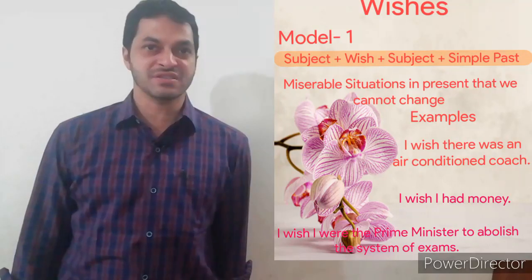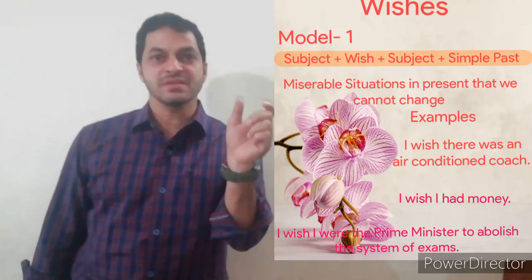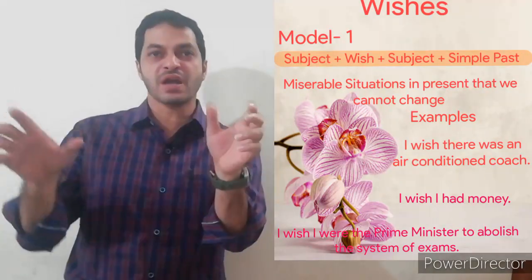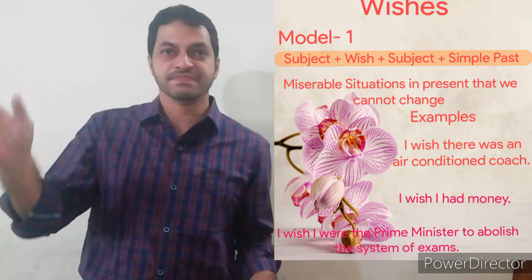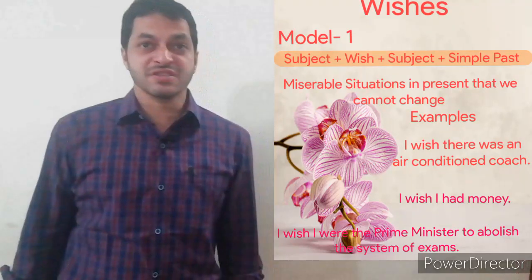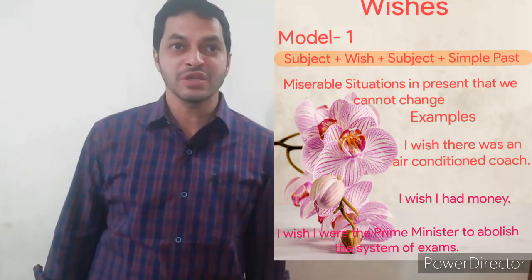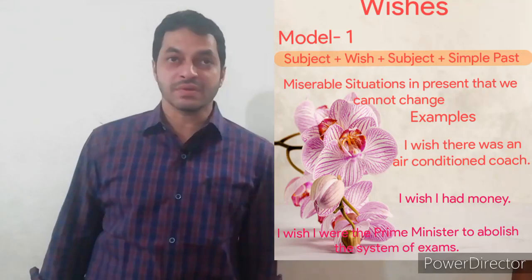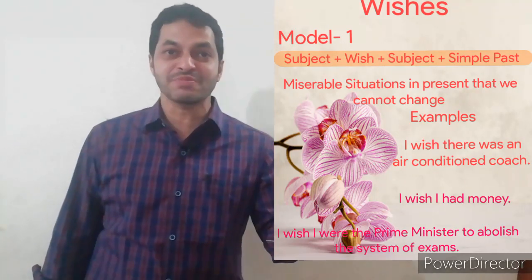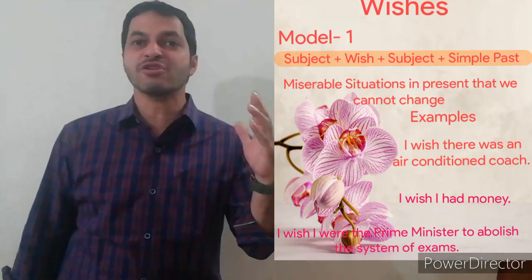Here the first structure is subject plus wish plus subject plus simple past. This is the wish clause and this is the main clause. This structure is used to express a miserable situation in the present that we cannot change.